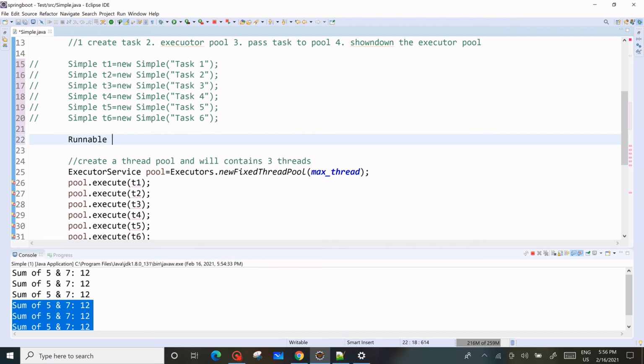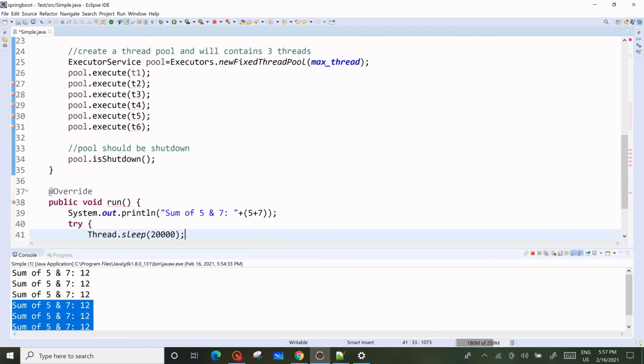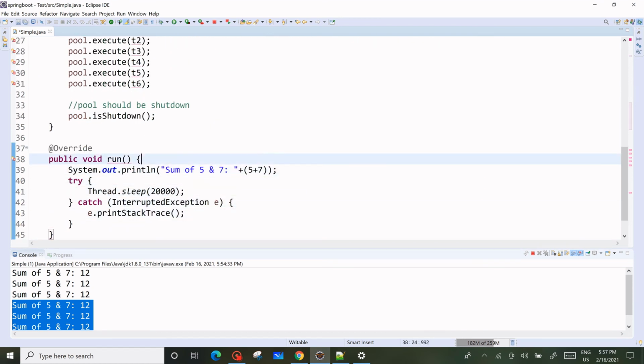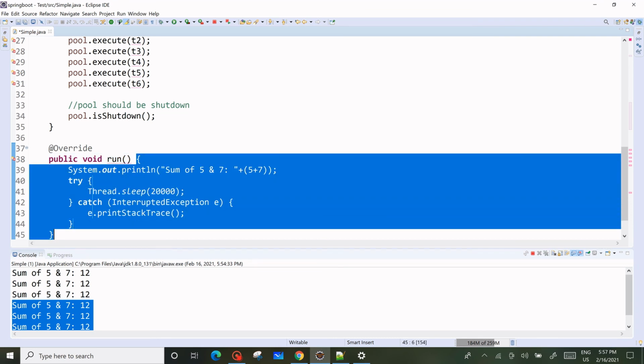Runnable r1 equal to new, in place of r1 we will take thread1 equal to, we have the run method, and then we have to pass a return, we can give a task. So System.out.println, we can also give the method we have written outside the run method, this method we will take.